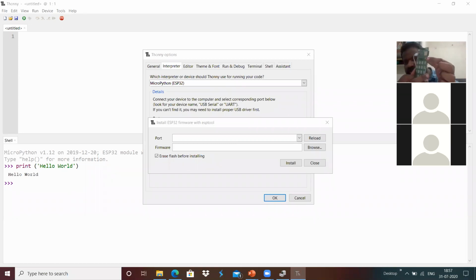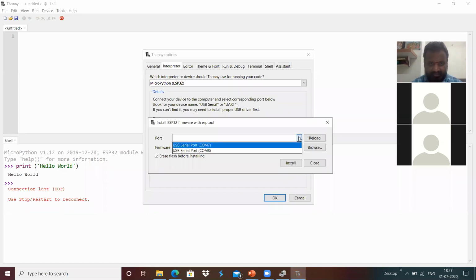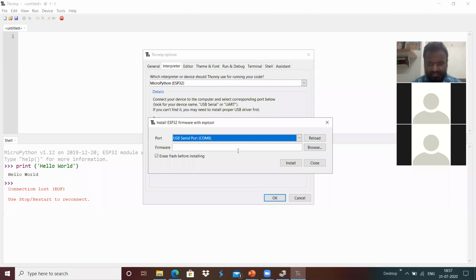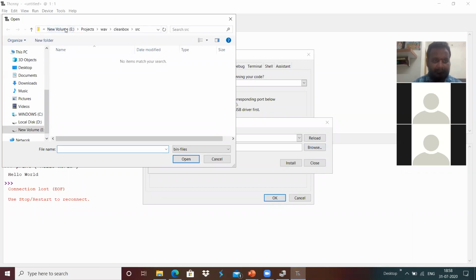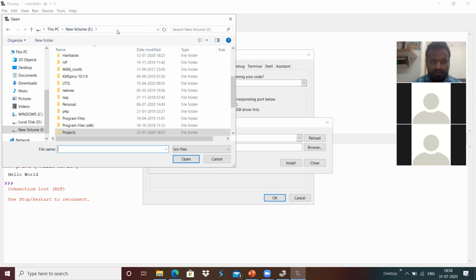I need to press this and connect the cable into the system. I just unplugged the hardware and pressed that button. I am connecting the board into the PC, and I will select COM8 over here, and for the firmware I am going to select the firmware.